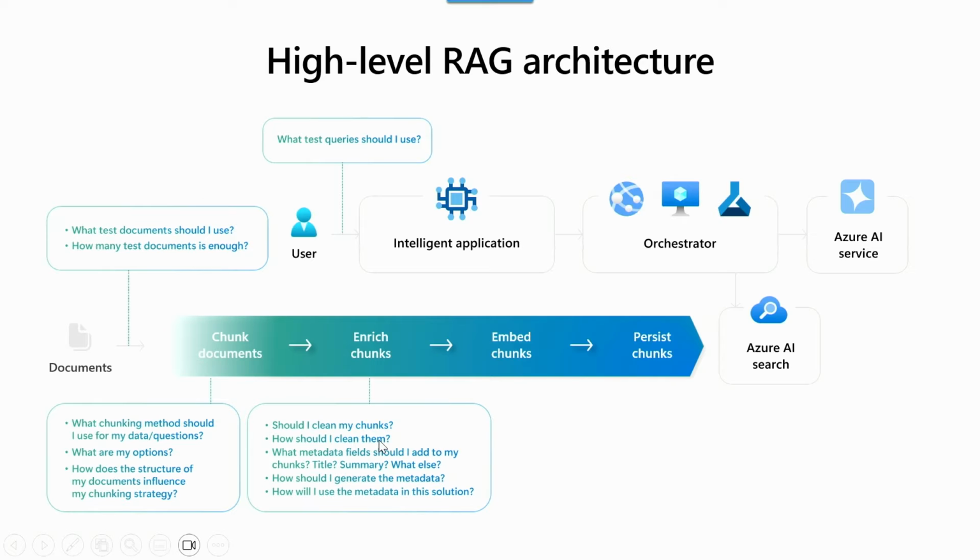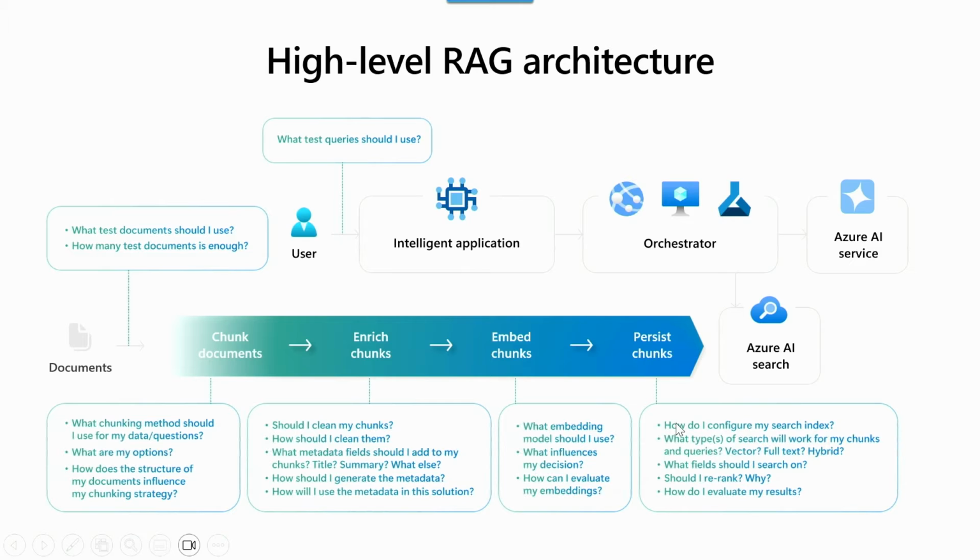How should I clean my chunks? What should I clean? What should I add to my chunks? How should I enrich them? What are the options? What is the general guidance? What embedding model should I use? Why do you care? What's the difference between embedding models? And what's the guidance on which embedding model I should be using?